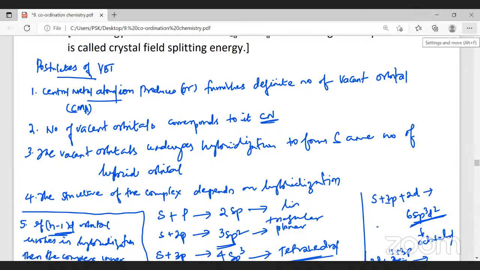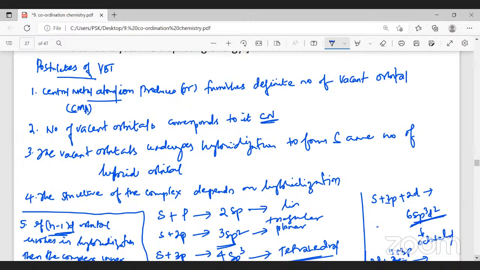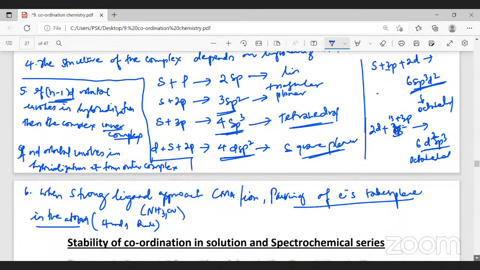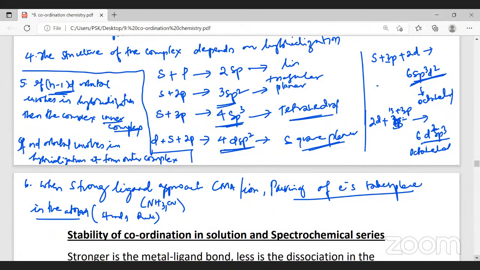The fourth point is that the structure of the complex depends on the hybridization. I've given you the different hybridizations: sp is linear, sp2 is triangular planar, sp3 is tetrahedral, dsp2 is square planar, sp3d2 is octahedral, and d2sp3 is again octahedral.